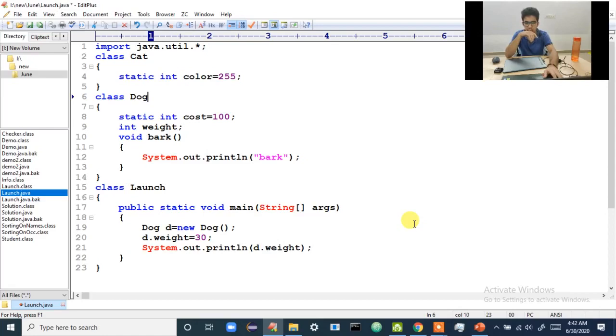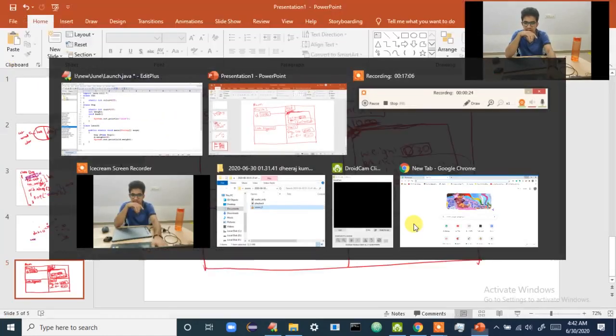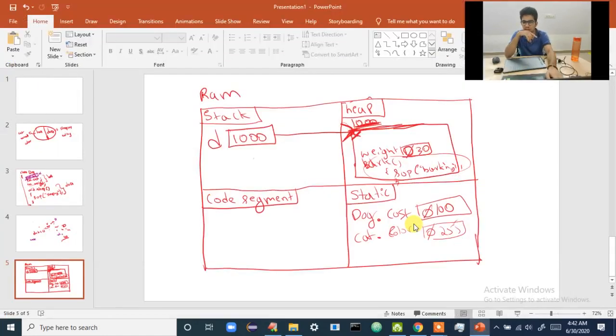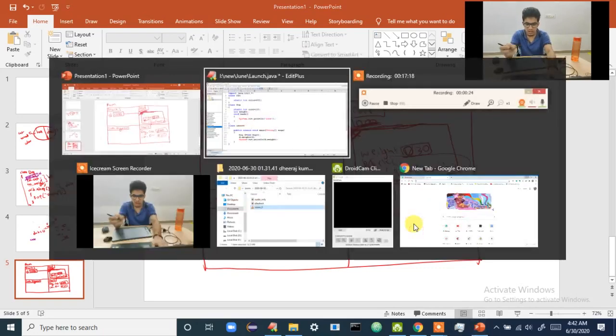I hope you have taken the screenshot. You can take a screenshot of this diagram also. So I hope you have understood what happens here.